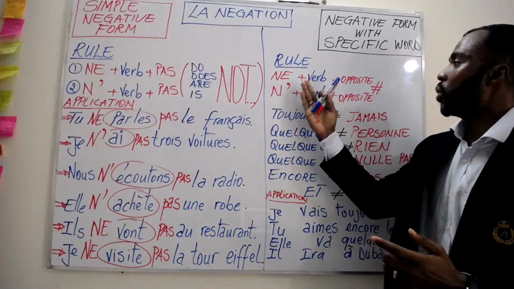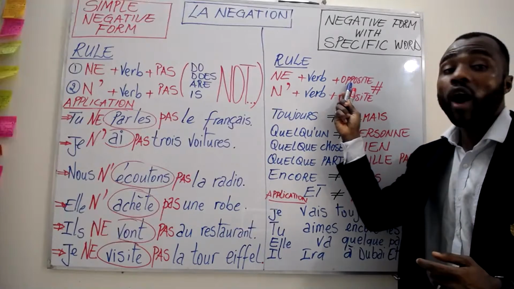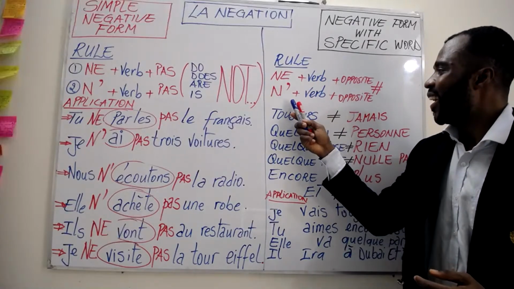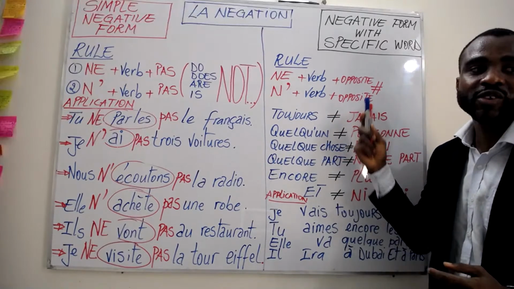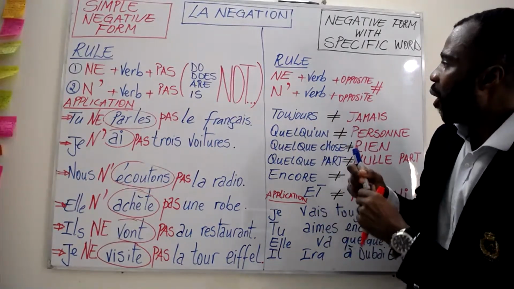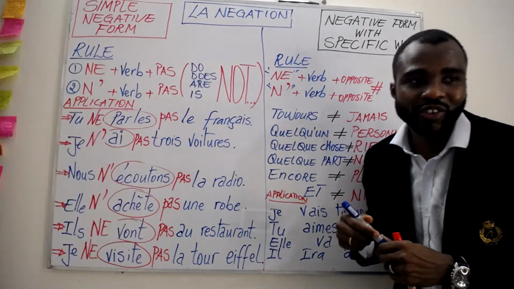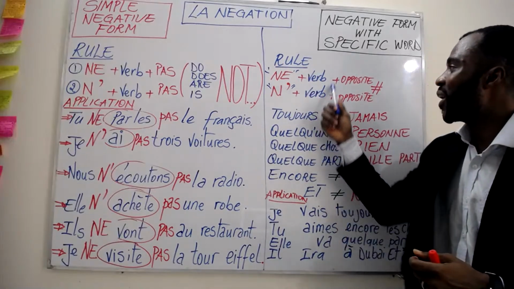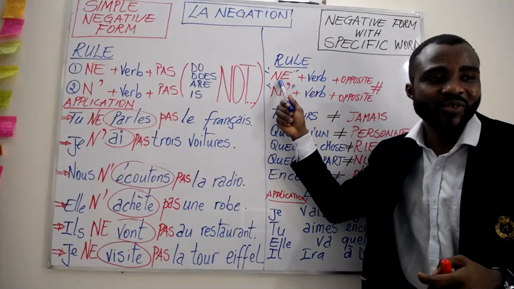Your rule is: ne plus the verb plus the opposite. Again, an apostrophe plus the verb plus the opposite. I hope you understand the difference between NE and the apostrophe by now. Whenever our verb starts with a consonant, we need to use NE.